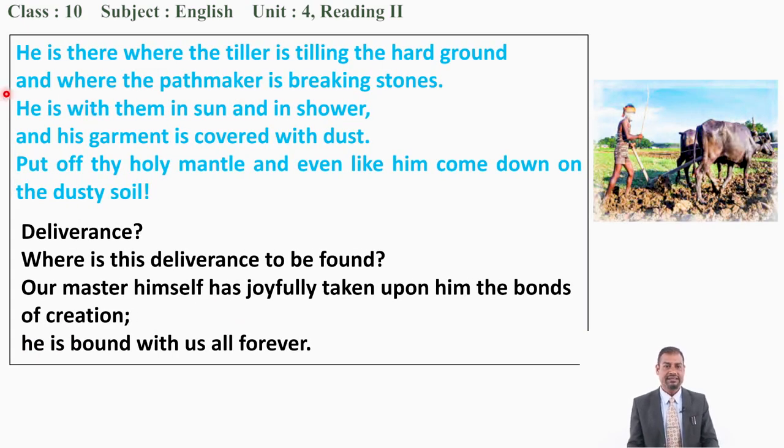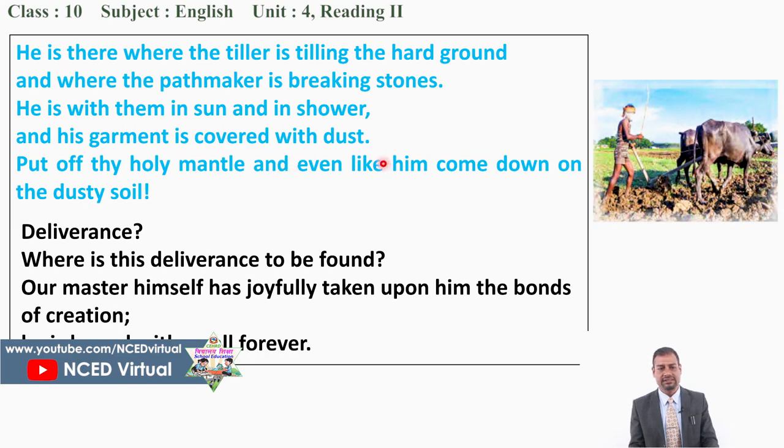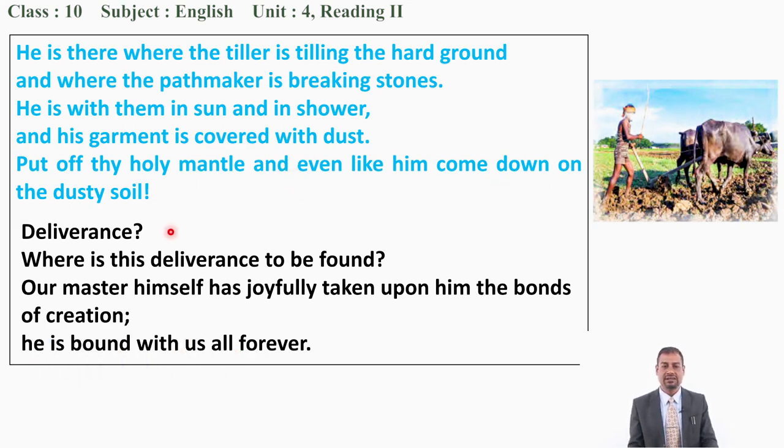Again, I would like to take you to another stanza. Let's begin reading it. He is there where the tiller is tilling the hard ground, and where the pathmaker is breaking stones. He is with them in sun and in shower, and his garment is covered with dust. Put off thy holy mantle, and even like him come down on the dusty soil. Deliverance, where is this deliverance to be found? Our Master himself hath joyfully taken upon him the bonds of creation. He is bound with us all for ever.